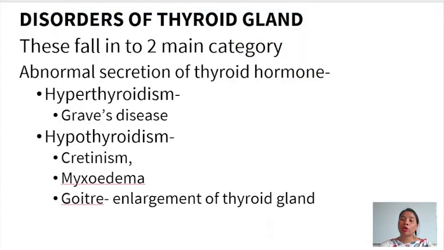Next is the disorder of the thyroid gland. Disorders of the thyroid gland fall into two main categories, that is hyperthyroidism and hypothyroidism. Hyperthyroidism is due to an increase in the level of thyroid hormones, and hypothyroidism is due to a decrease in the level of thyroid hormones. Hyperthyroidism, example Graves' disease, and hypothyroidism, examples are cretinism, myxedema and goiter.